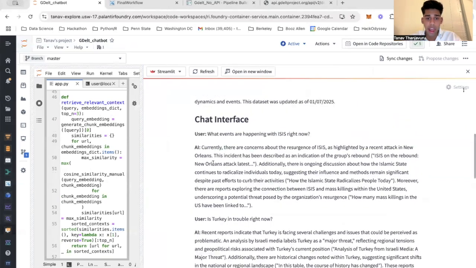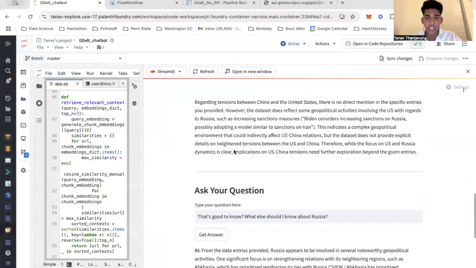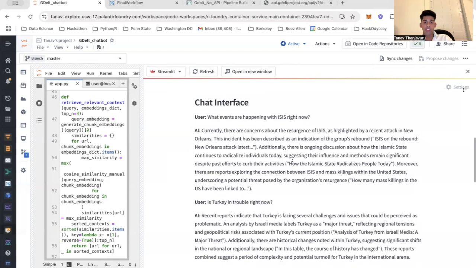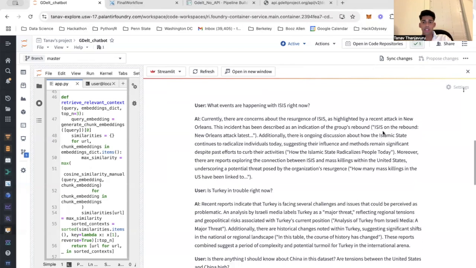But basically, I can ask this Q&A bot any question over here, and it will give me an answer. So I said, what events are happening with ISIS right now? And based off of the data set, it was able to tell me some of these different events that have been going on, as well as the citations for them.